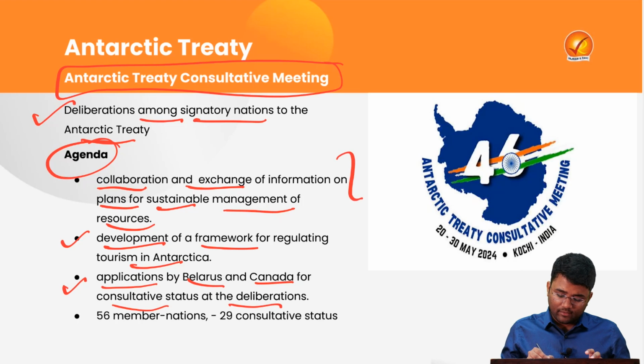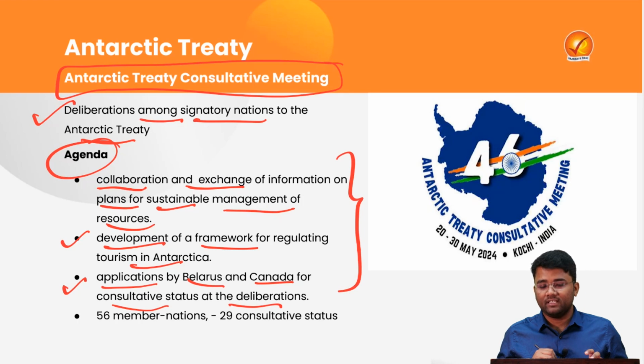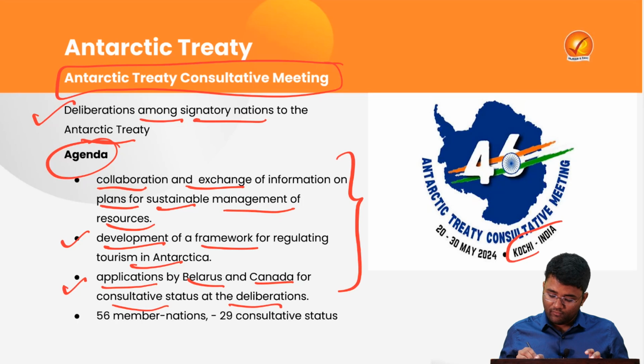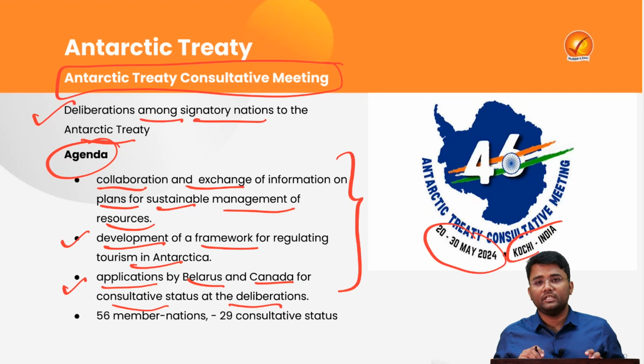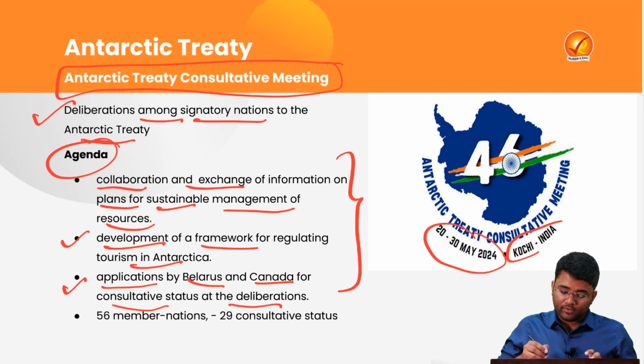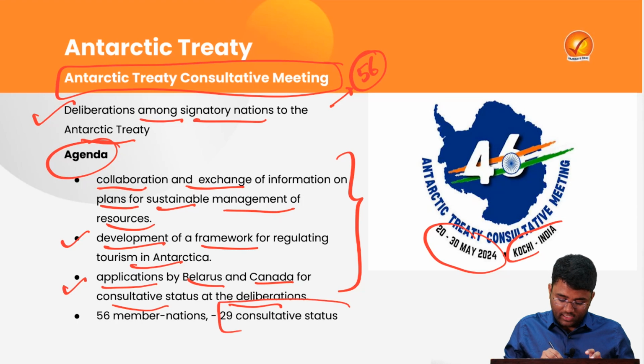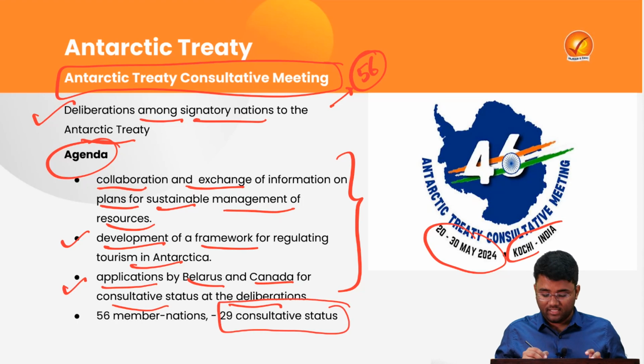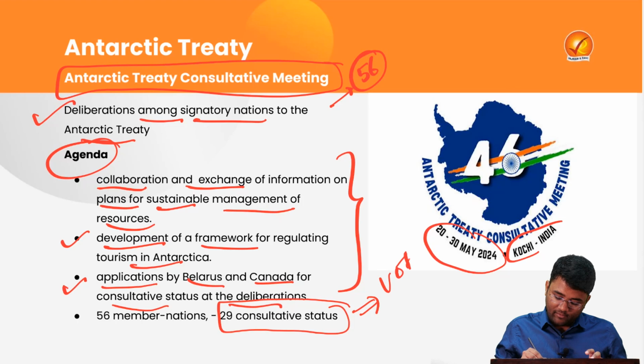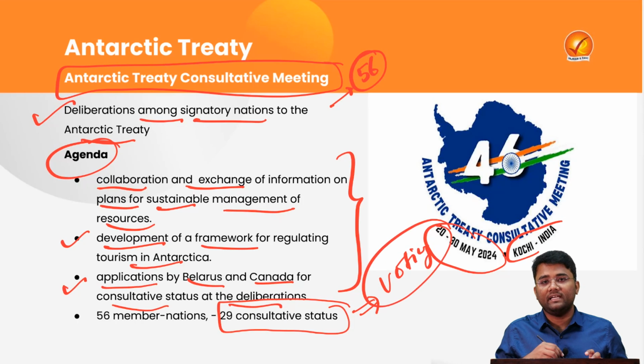So these are some of the main agenda items for this meeting in Kochi from May 20 to May 30, 2024. At present there are 56 member nations, of which 29 have consultative status. When a country is given consultative status, it means they are given voting rights under this treaty.